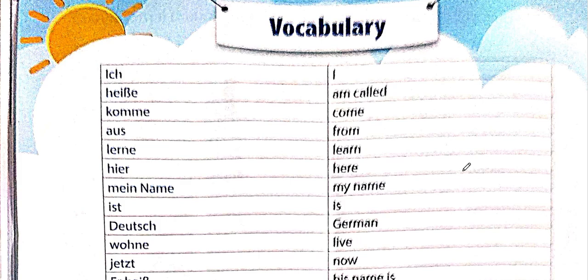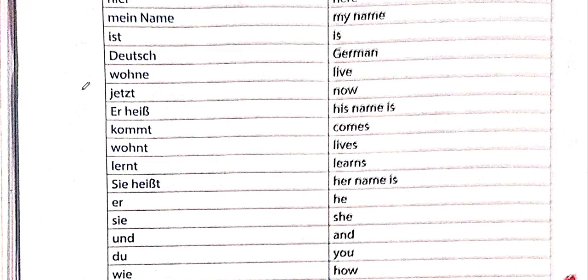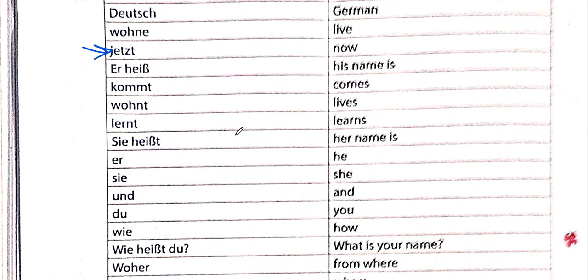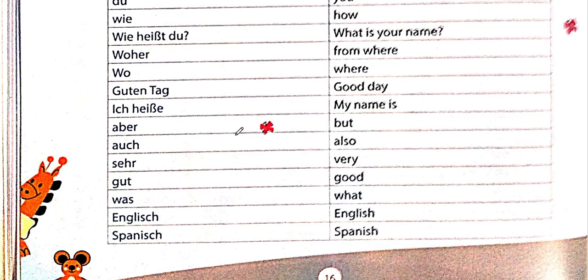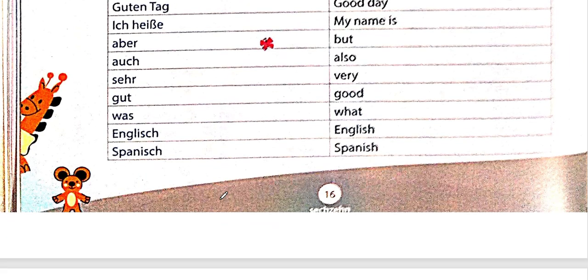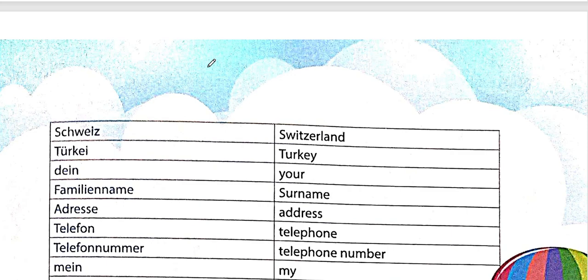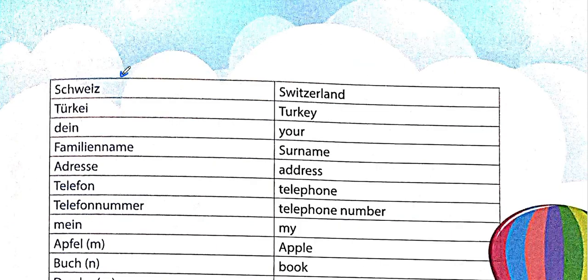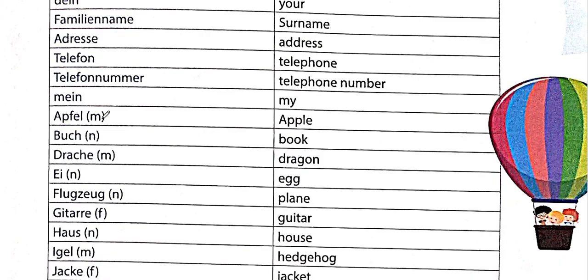Ich heiße, aus, lerne, hier. Mein Name ist, Deutsch, wohne, jetzt. See over here, jetzt is now. Heißt, kommt, wohnt, lernt, sie heißt, sie, and all of these words you have already discussed. Auch, also. We have discussed English, Spanish. You can use Spanish if you are learning Spanish language. Ich lerne Spanisch, if the question comes. Was lernst du? Schweiz is Switzerland. Türkei is Turkey.